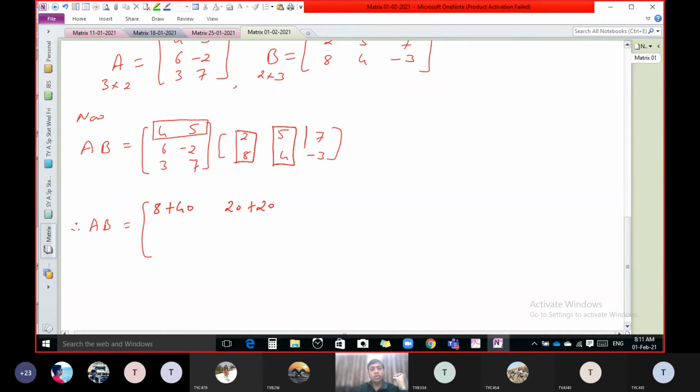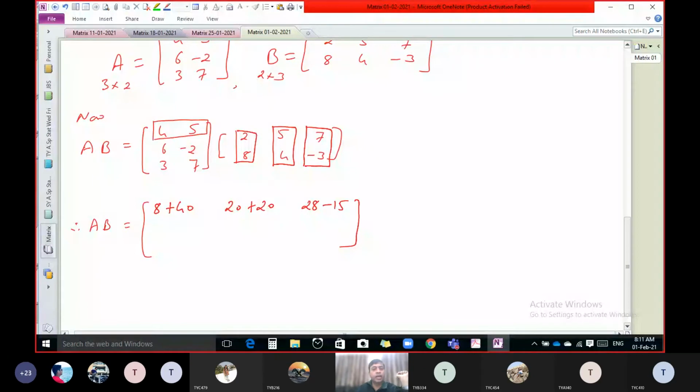Now, first row, third column. First with first, second with second. Tell me. 28. Yes, and then? Minus 15. Correct. So you have to write minus 15. If it is minus, then minus 15. Okay, first row with all columns is over. So let us complete the matrix, and now we have the first row of this matrix.